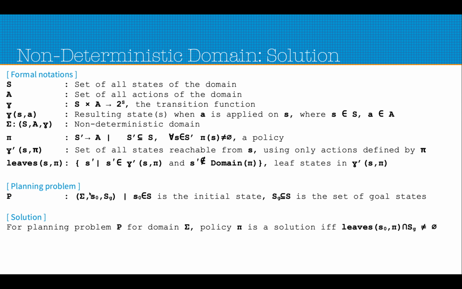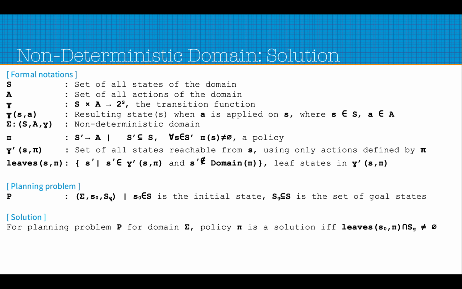In the planning problem, we are saying that the planning problem is nothing but a non-deterministic domain, a start state, and a set of goal states. Remember, the goal state can be a set of sub goals. So essentially, if S0 is the initial state and SG is the set of goal states, this is the planning problem we are trying to solve. In this planning problem, we are considering being able to reach one of the goal states, attaining one of the sub goals, starting from S0.